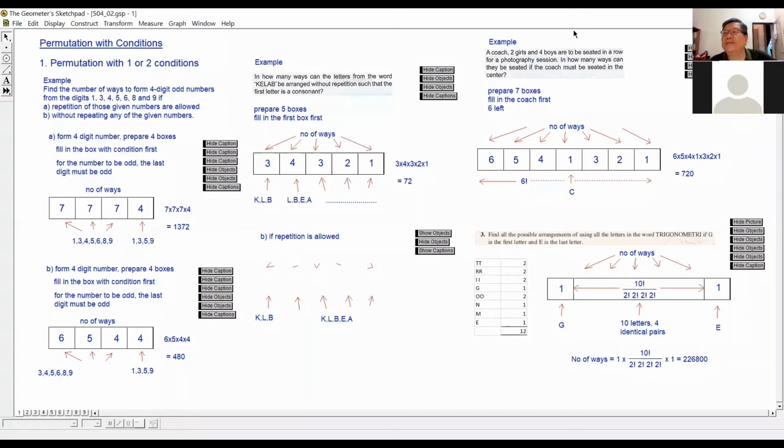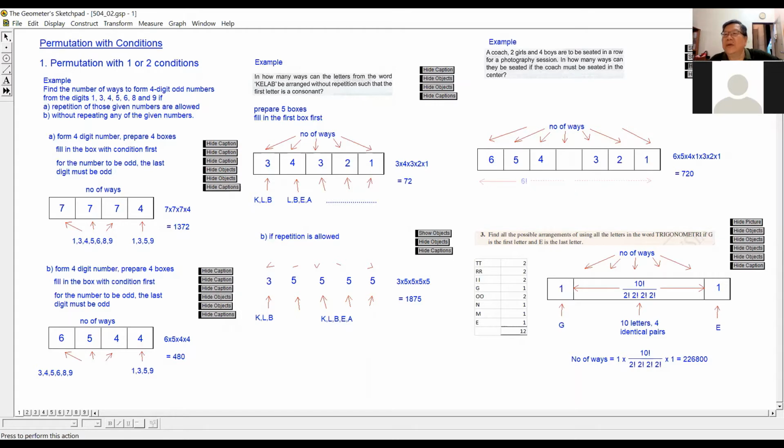Anyone? 3 times 5, 5, 5, 5. Correct. 3 times 5, 5, 5, 5. Right? Yes, 3 times 5, 5, 5, 5. Very good. Okay, so that's how we do this type of question, right?